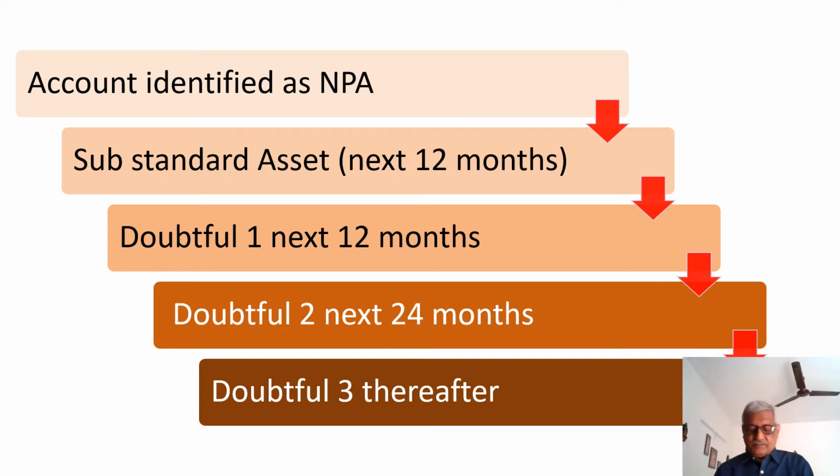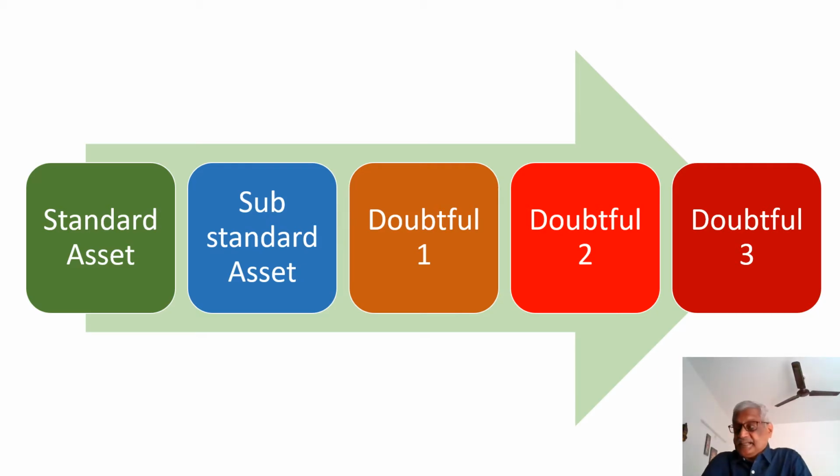Now normal movement of NPA, let us see. Standard asset, then it becomes a substandard asset, then it becomes a doubtful 1, doubtful 2, doubtful 3. Now look here, this is a normal way of movement, but it could also be possible a standard asset can straight away go to doubtful, a substandard asset can go to doubtful, a standard asset can go to a loss asset, and a substandard asset can also go to loss asset.